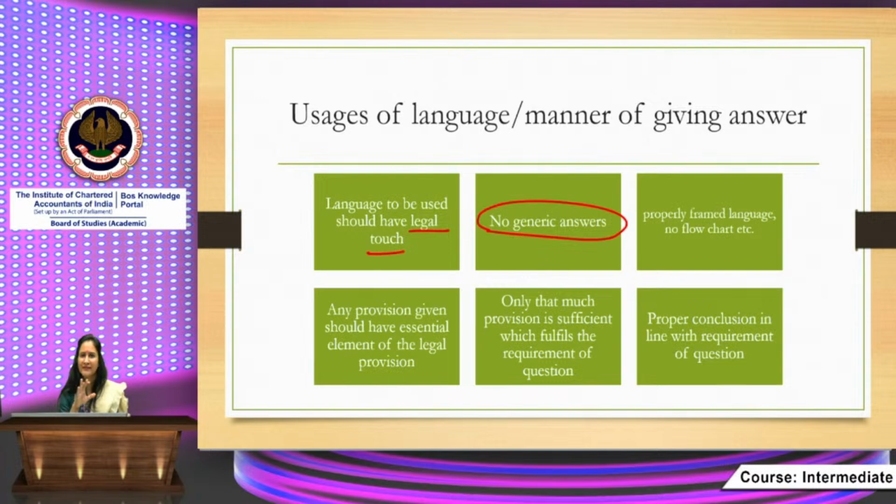At the same time, students are not expected to just reproduce the legal language. You can very well write in your own language, but the legal reasoning behind the provision should be properly contained in your answer. Verbatim reproduction is not expected from you. Though if you are able to retain it, you can write it, you are welcome, but it is not expected. Properly framed language should be there, for any provision, containing the essential elements of the legal provision.